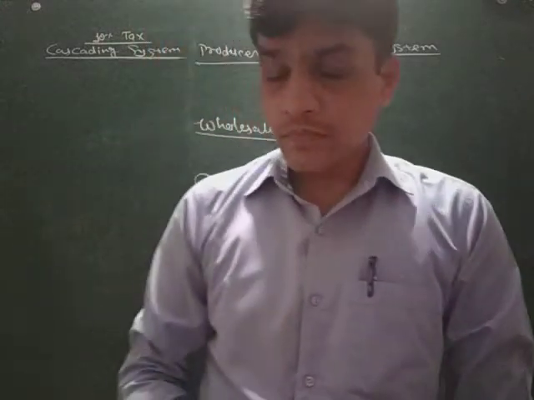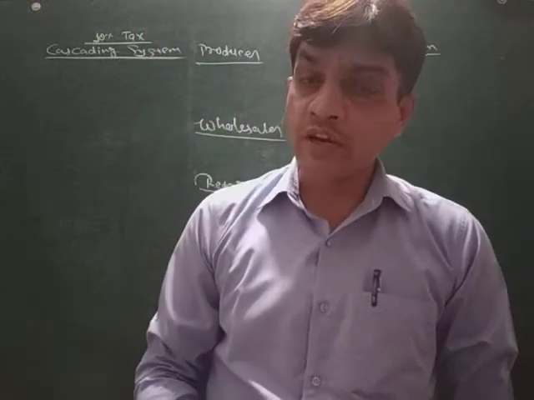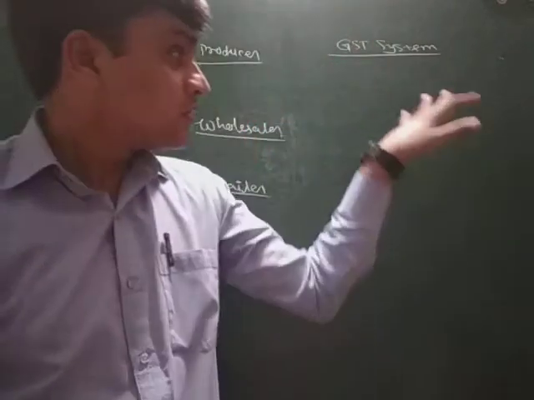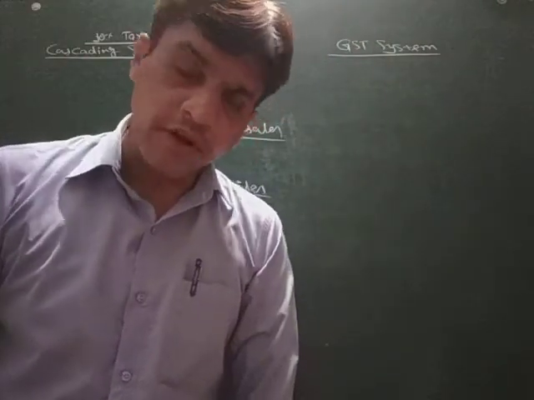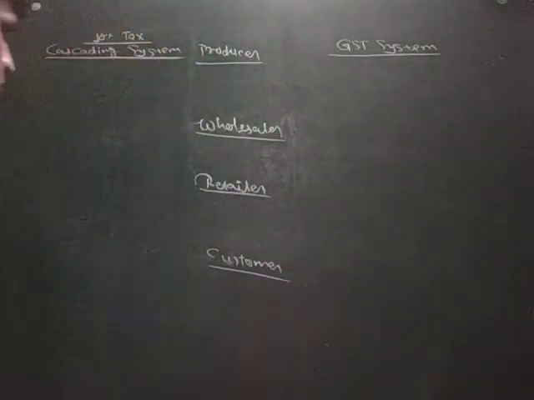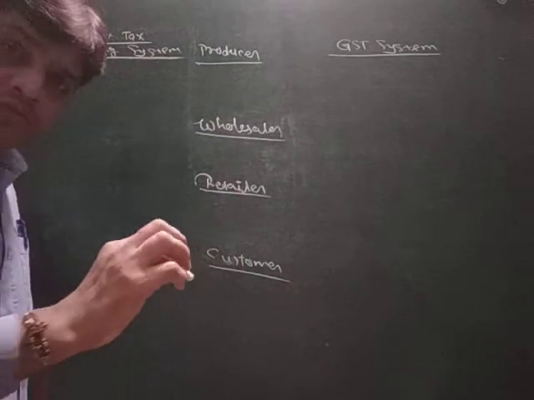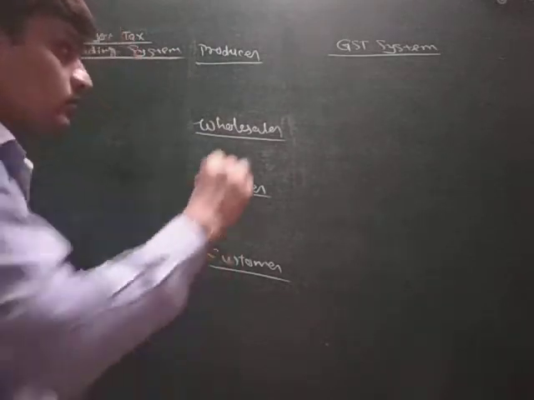Okay students, now we will understand the cascading system first, and then we will discuss GST. First of all, I want to tell you that there is one channel.